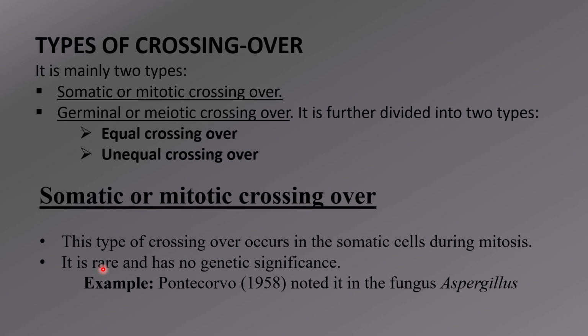Firstly, coming to somatic or mitotic crossing over, as I said, this occurs especially in somatic or vegetative cells, during the process of mitosis, which is the equational cell division. This has nothing to do with genetic significance. The mitotic crossing over is completely rare. This type of crossing over was noted by Pontecorvo in the year 1958 in the fungus Aspergillus.